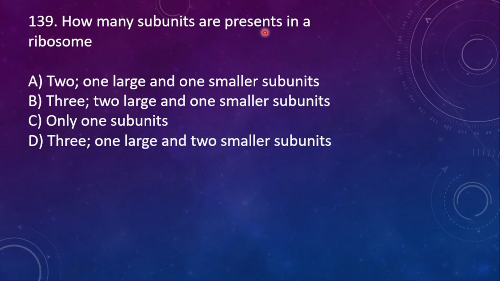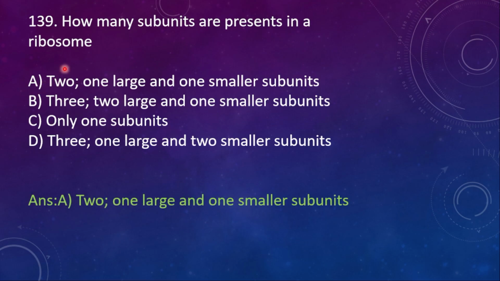So next question, 139. How many subunits are present in a ribosome? A. 2, 1 large and 1 smaller subunit, correct. B. 3, 2 large and then 1 smaller subunit, no. C. Only 1 subunit and then D. 3. Don't go like this. See, don't waste time in these things. If you are very confident in your answer, just go with it, okay? Because ribosomes have 2 subunits. You already know that one is large and one is smaller subunit. So just go for it.